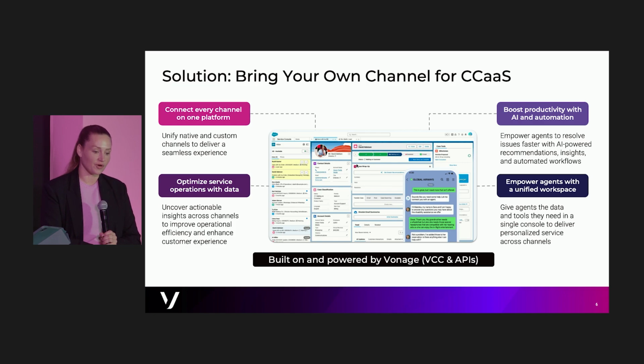To help them become more productive, we can start to layer in different tools like AI. So not only on your voice channel can you give them tools like Agent Assist, maybe suggesting next best action or surfacing knowledge-based articles, but we can do those across digital channels as well, which really empowers your workforce.